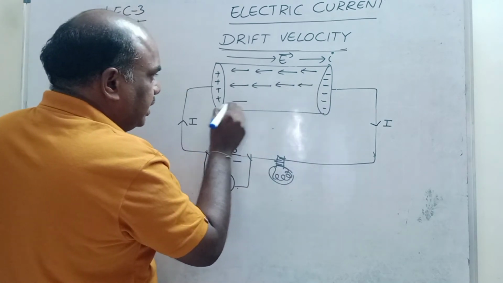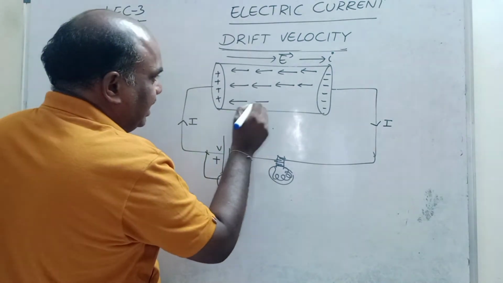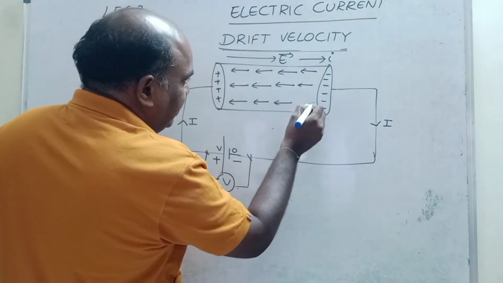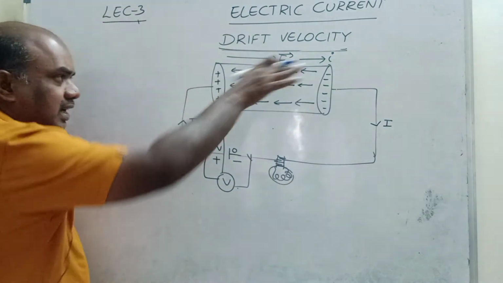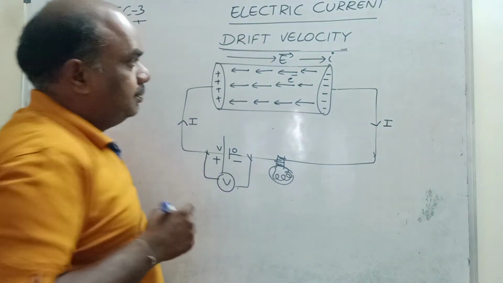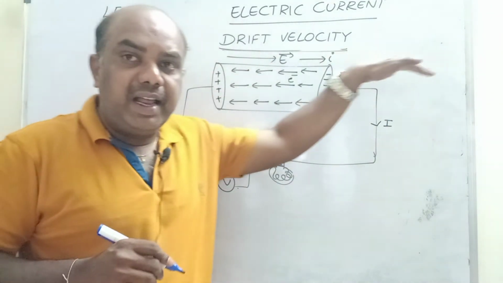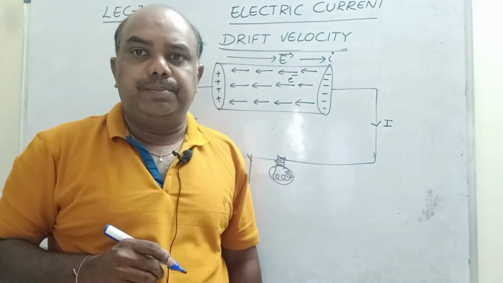Electrons are attracted by the electric field. The positive charge of the battery attracts electrons. Actually this is the electron current. We consider conventional current, so conventional current is opposite to the direction of electrons. This is the electron current, this is the electric field. Electric field and electric current are both in the same direction.